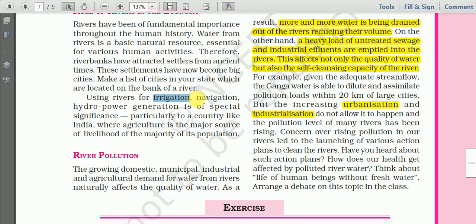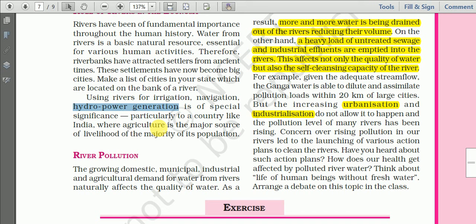It is used for navigation, that is for transportation on water, and after constructing dams on the river, electricity can be harnessed, and that is called hydropower. So these are the important uses of rivers.